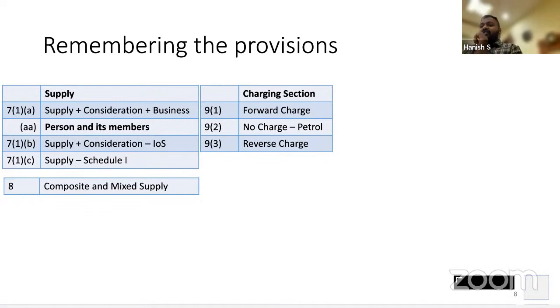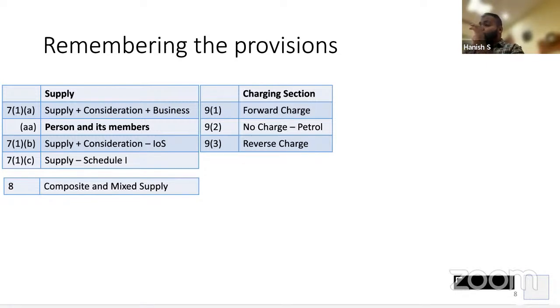Okay, right. So 9.1 says there shall be levied a tax called CGST or SGST, depending on which act you are reading, on all supplies of goods or services other than alcoholic liquor for human consumption, on the value of supply determined under section 15, and the tax will be collected in such manner as may be prescribed at a rate not exceeding 20%, which will be paid by a taxable person. Even now you have not followed, but I'm just showing off that I remember the section.